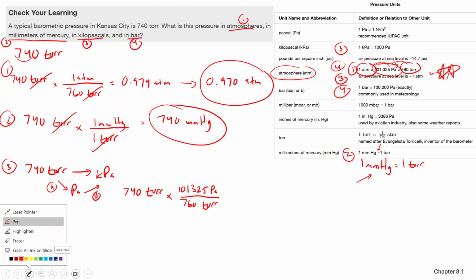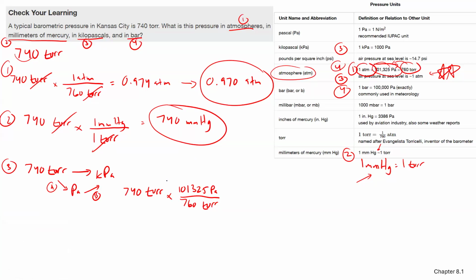Now I'm going to pause and cancel out units to show you what's on top now. 101,325 pascals is on top. So now we need part B. This is the A conversion rate, and this is the B conversion rate.